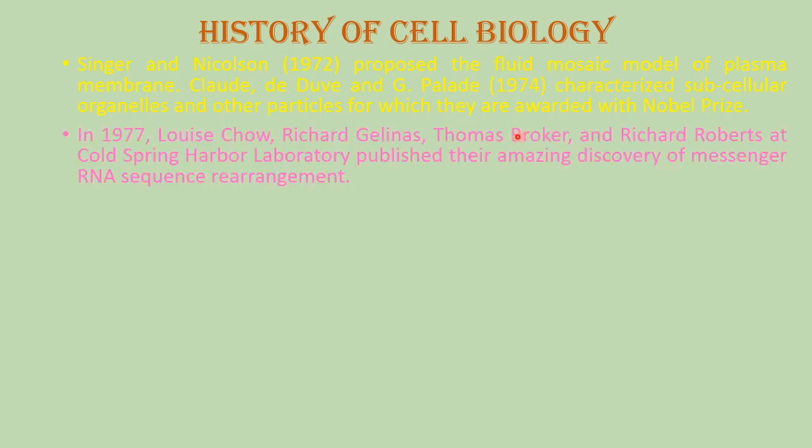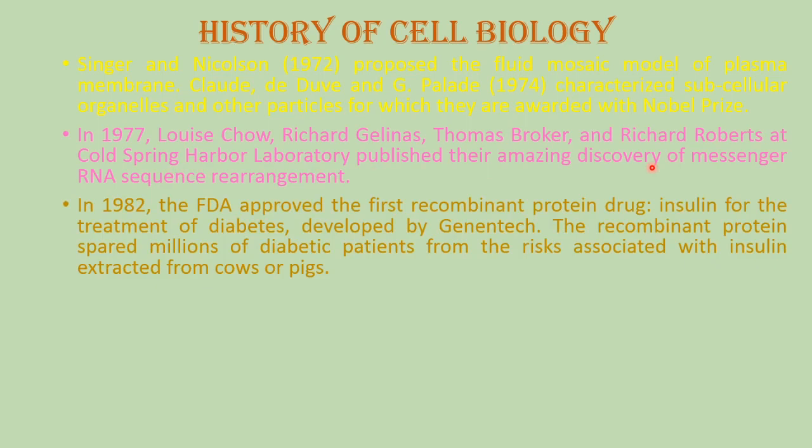In 1977, Louise Chow, Richard Gelinas, Thomas Broker, and Richard Roberts at Cold Spring Harbor Laboratory published their amazing discovery of messenger RNA sequence rearrangement. In 1982, the FDA approved the first recombinant protein drug, insulin, for the treatment of diabetes, developed by Genentech. The recombinant proteins spared millions of diabetic patients from the risks associated with insulin extracted from cows or pigs.